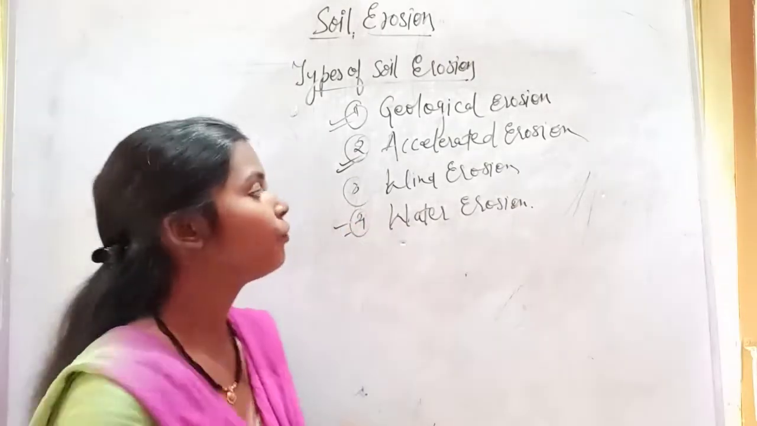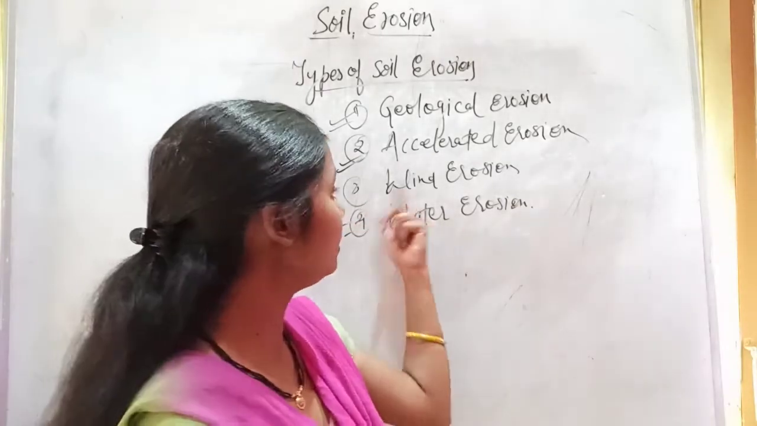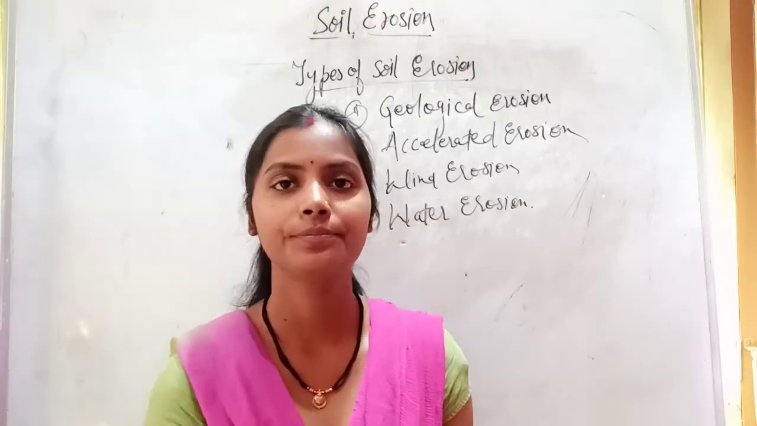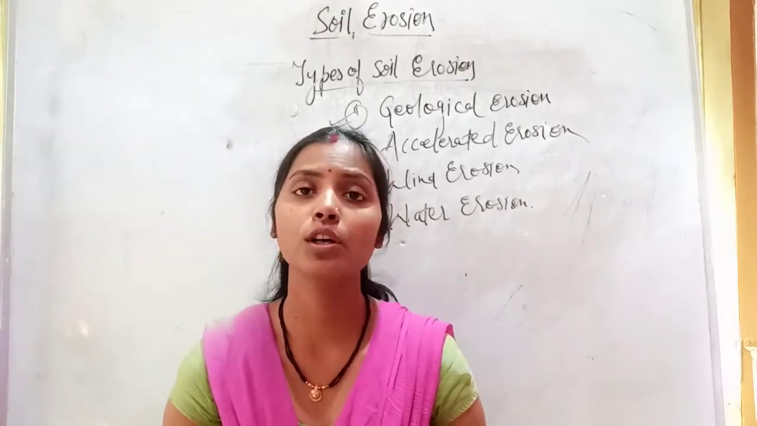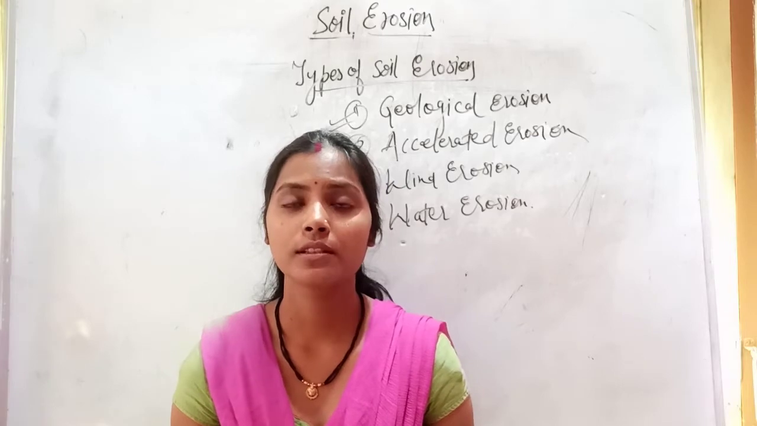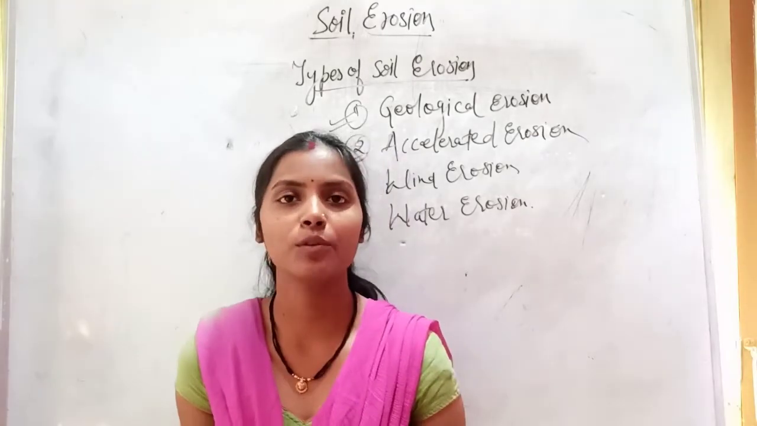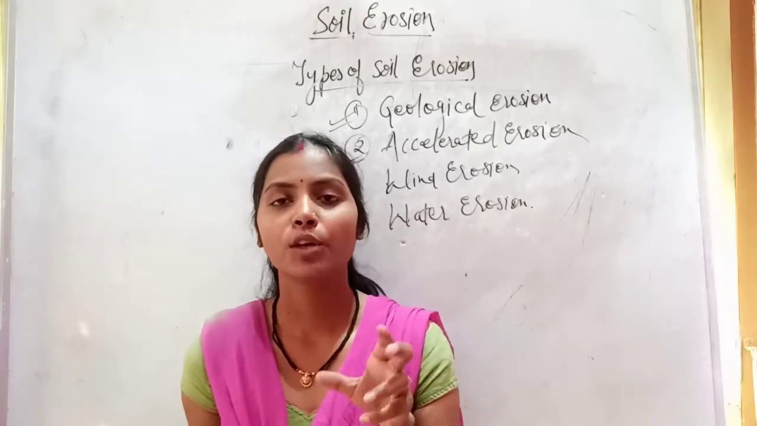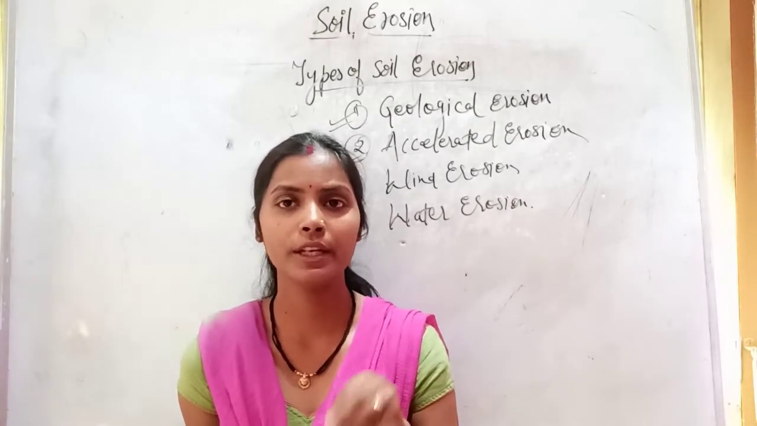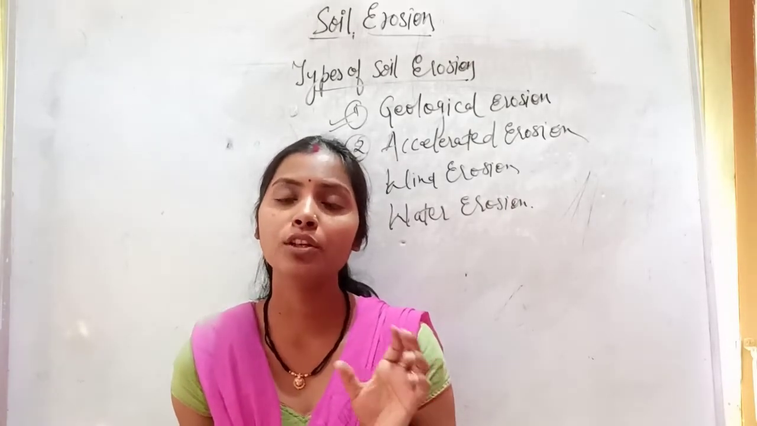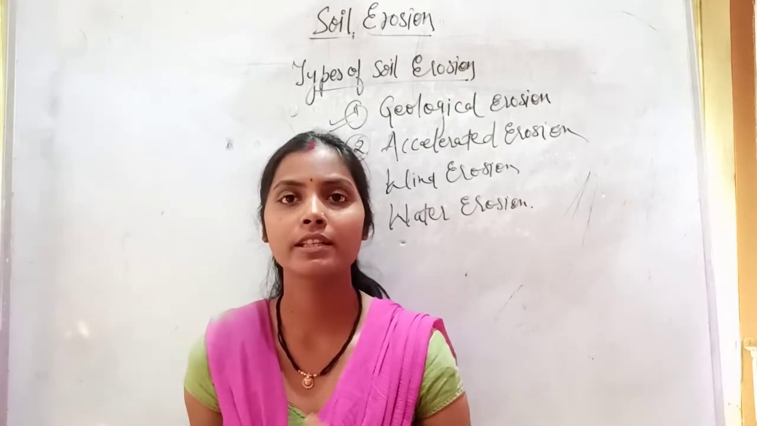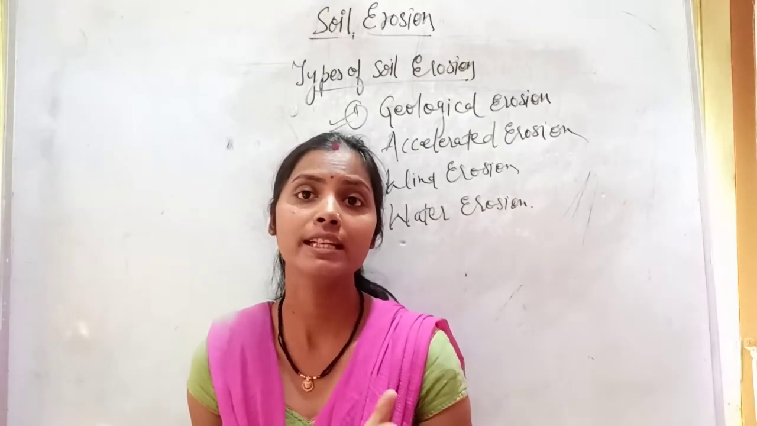Next we will see water erosion, then wind erosion. Water erosion is due to the impact of raindrops. Since water is easy to understand, I am telling first what is water erosion. It is due to rain droplets. The impact of raindrops causes splash erosion, which is also known as splash erosion.